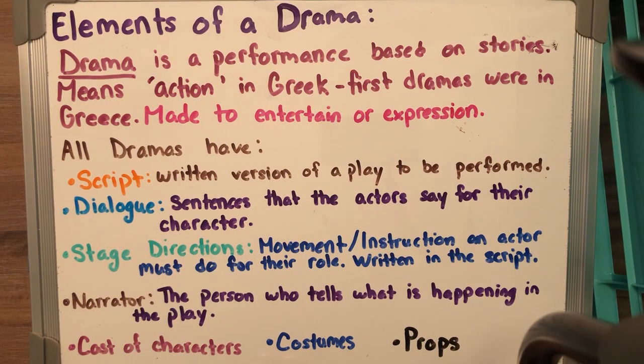If it says I have to walk across the stage, I better walk across the stage. It's just telling the actors exactly what movement, what instructions they need to do to bring their character to life. Dialogue is not enough to bring that character to life. They need to be able to make them seem real. They want to make their character seem like a real, true person. So there's got to be movement. There's got to be instruction. They're giving them feelings and actions that they have to do.